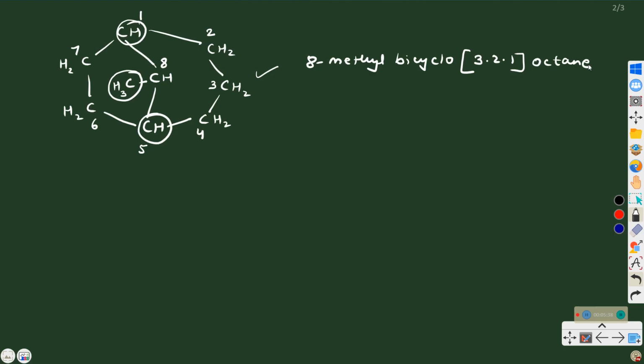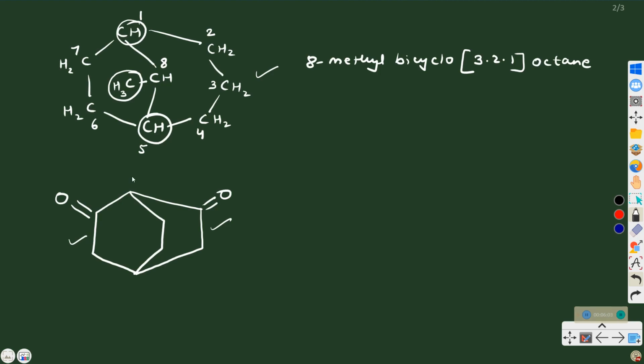Right? I'm taking one more example. Suppose you have functional groups such as a ketone in the bridges, something like this. This is having one ketonic group, this is having another ketonic group. Now there are two bridges which are similar, this one and this one. This is one bridgehead, this is another bridgehead. These two ketonic groups are at equivalent positions from this bridgehead. They're closer to this. So this bridgehead will be given carbon number 1.